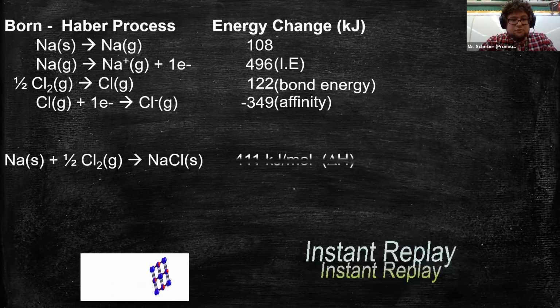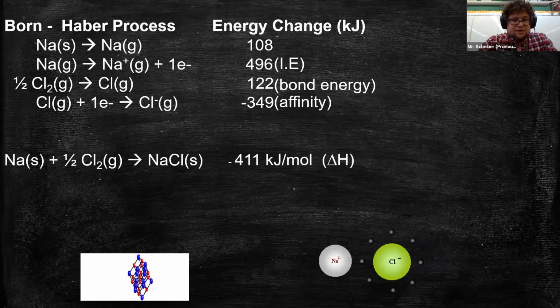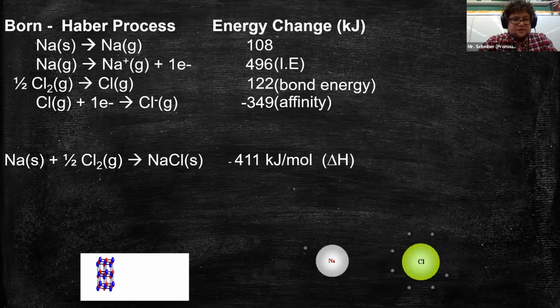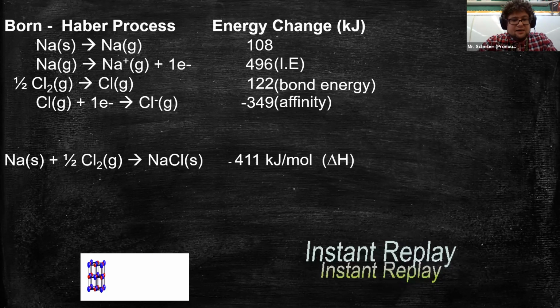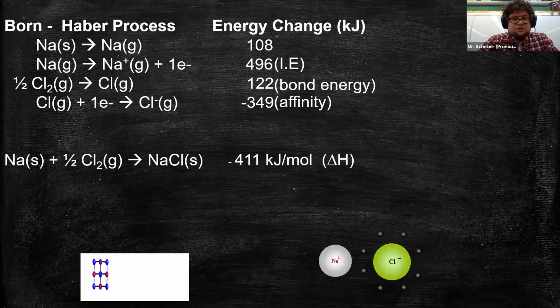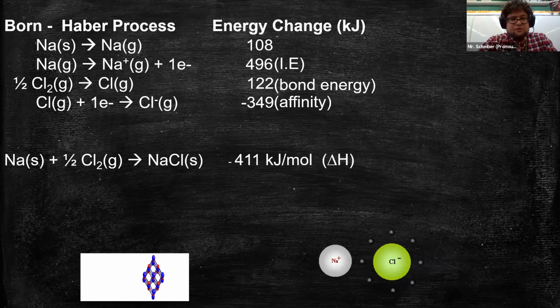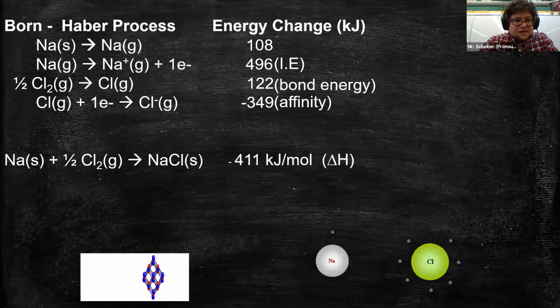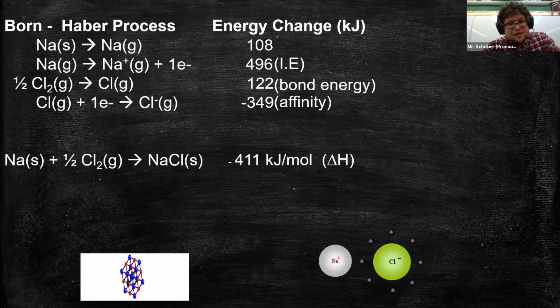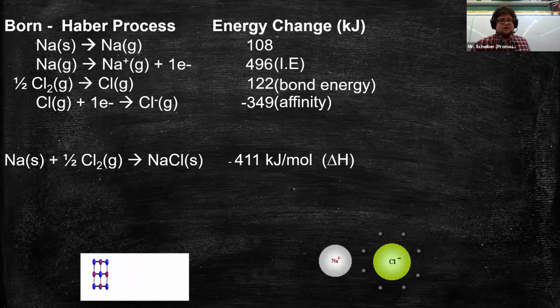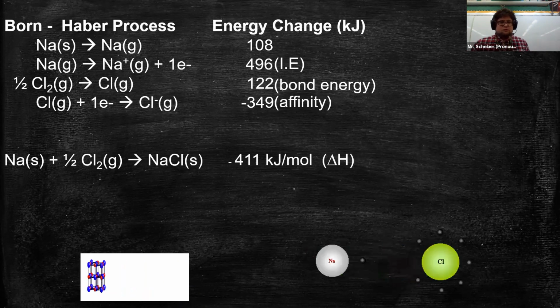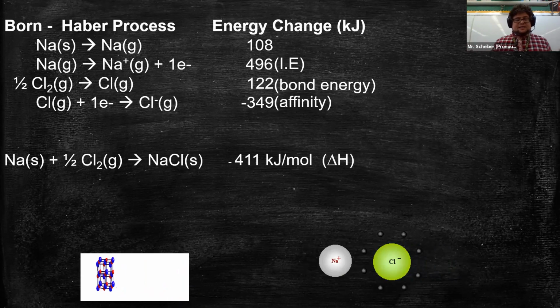And if we look at the total math, to go from individual elements into its solid, that's negative 411 kilojoules. If you do the math here, you will notice that we're way off. We're losing a lot, right? I mean, just the amount it takes for sodium to become ionized is already greater. So the law of conservation of energy seems broken here. That didn't make any sense, right?